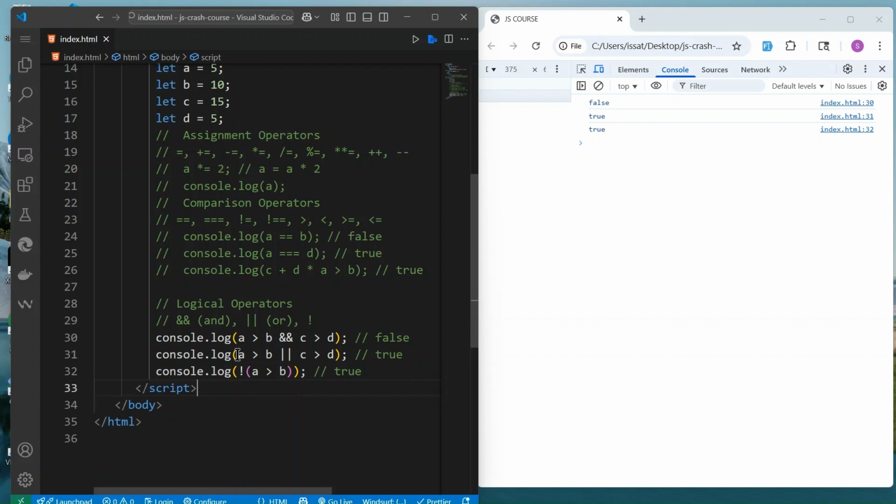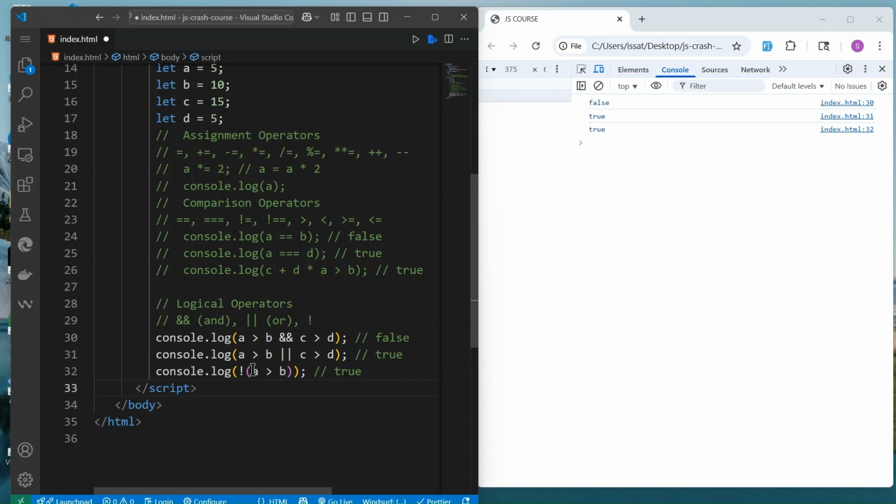If I remove this one and reload, the answer here will be false. But what we are checking is not whether the answer is false. We are checking if the answer is not true.